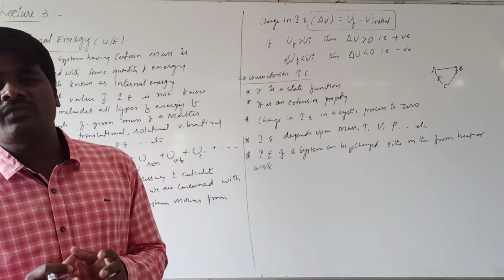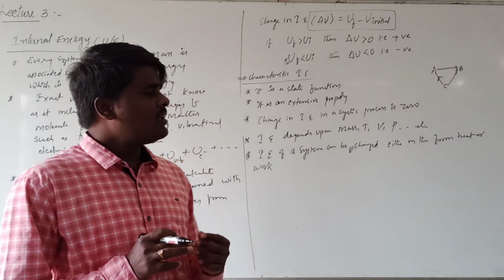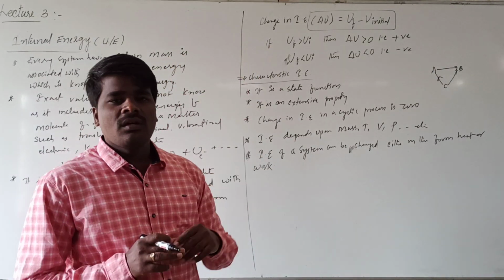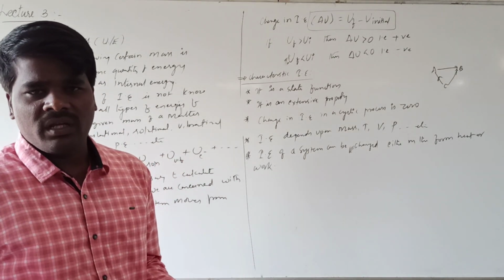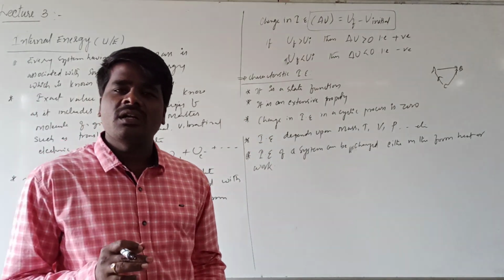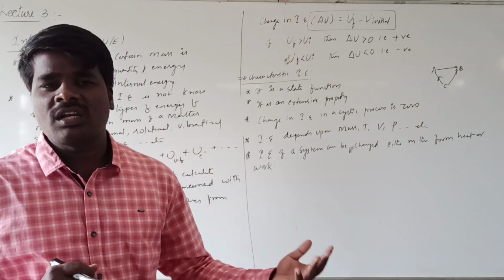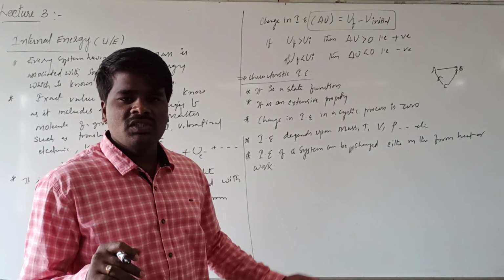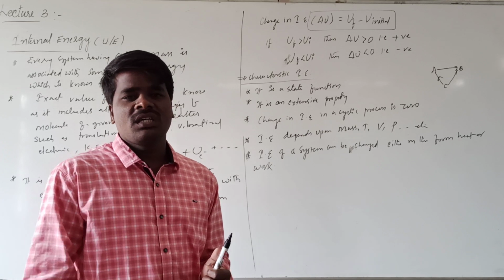Okay, when a system goes from an initial state to the final state, the change in internal energy is given by U final minus U initial, right? And internal energy is a state function, it is an extensive property, right? Internal energy change in a cyclic process will be zero, and it can be changed either by doing work or by heat.